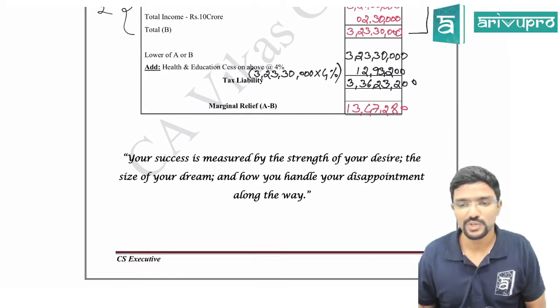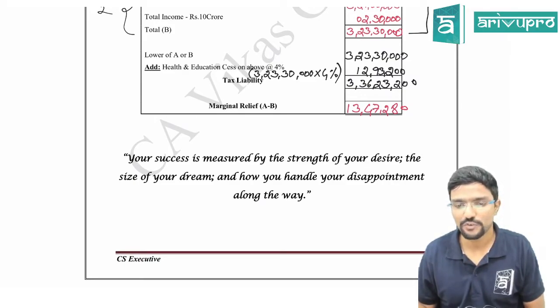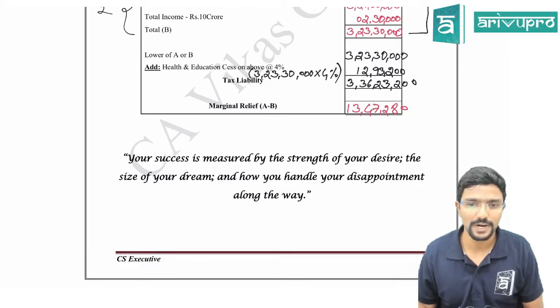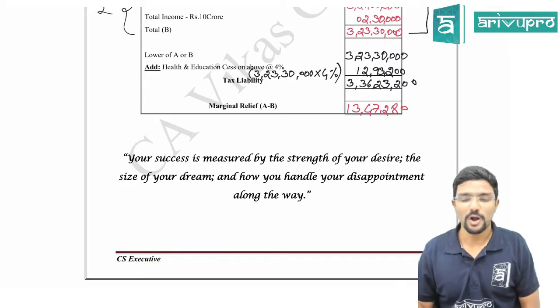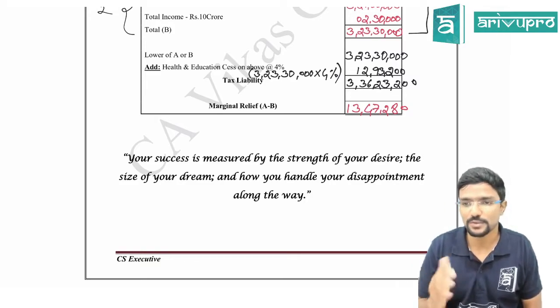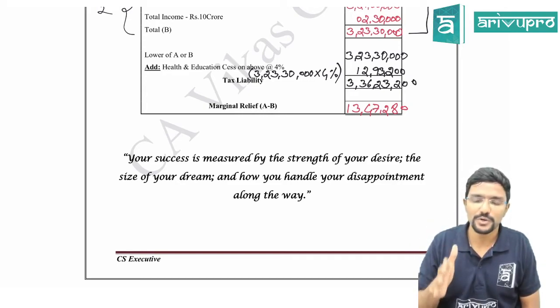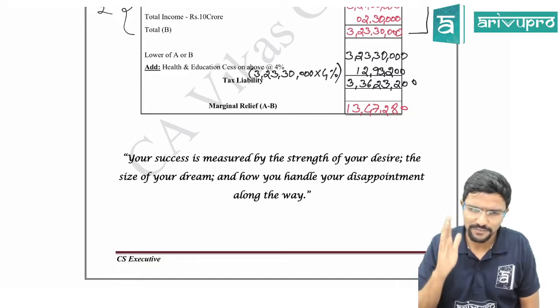Chalo. So I have given one thought at the end of this chapter. Your success is measured by the strength of your desire, the size of your dream, and how you handle your disappointment along the way. So how determined are you to do CS? You have to ask yourself. If you are so determined, if you have enough desire, then you will definitely do it, guys.